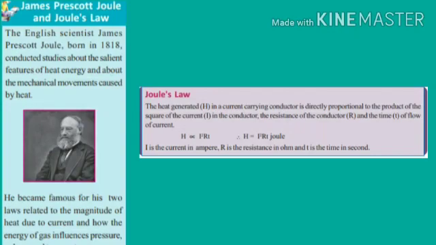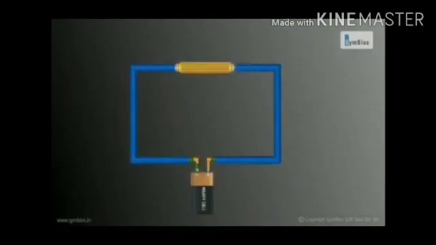H equals amount of heat generated and the unit of heat is Joule. Based on Joule's law, we can understand that to get more heat, we have to pass more current for more time.